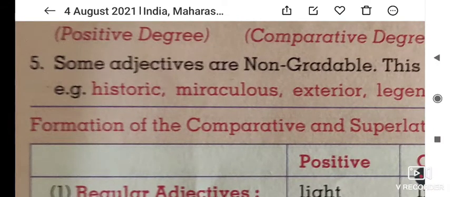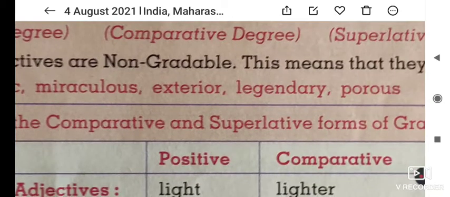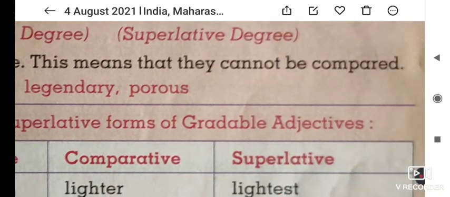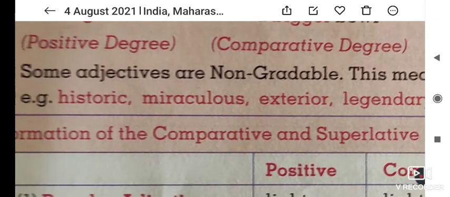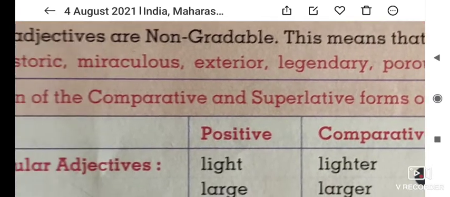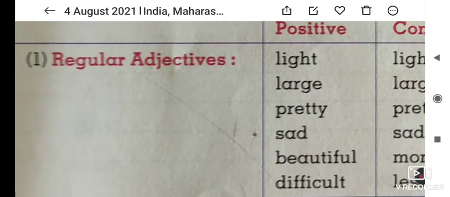Some adjectives are non-gradable. This means that they cannot be compared. That is historic, miraculous, exterior, legendary, and porous.